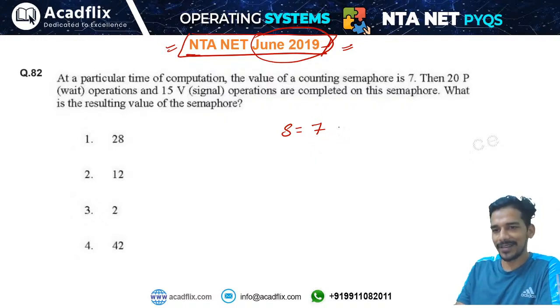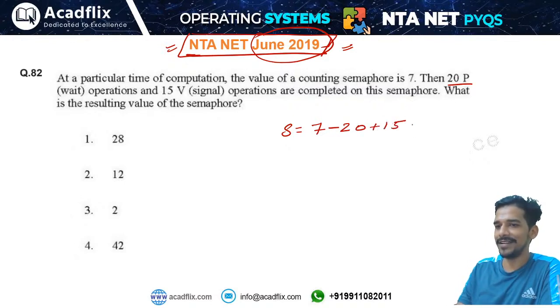So S equals 7, then you are applying 20 wait operations, minus 20, plus 15 signal operations. So the final value will be 2. That is option 3.